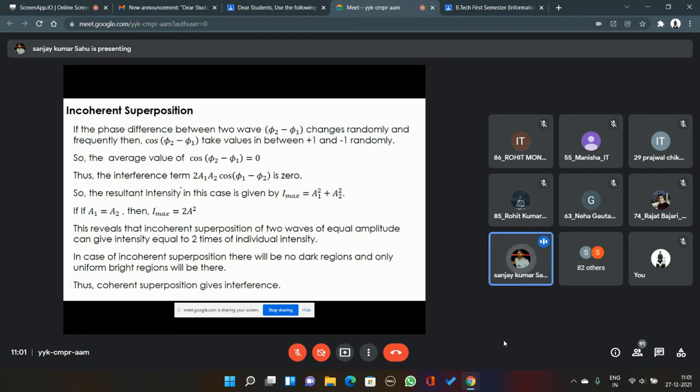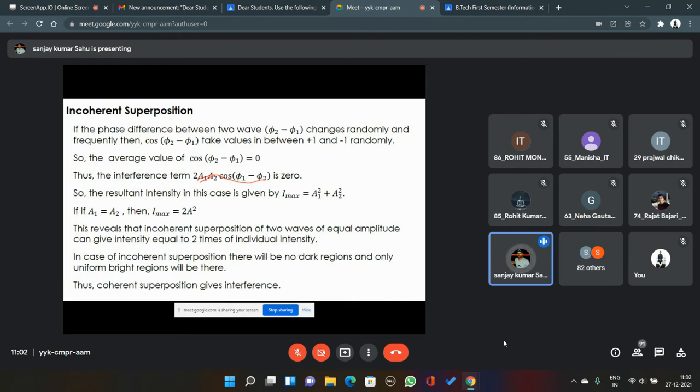The values change between plus 1 and minus 1 very randomly over position as well as time. Then the average of cos of phi 2 minus phi 1 will be equal to 0. In that case, the interference term 2 A1 A2 cos of phi 1 minus phi 2 will be equal to 0. Due to some reason, if phi 1 minus phi 2 is changing randomly, then 2 A1 A2 cos of phi 1 minus phi 2 will be equal to 0.